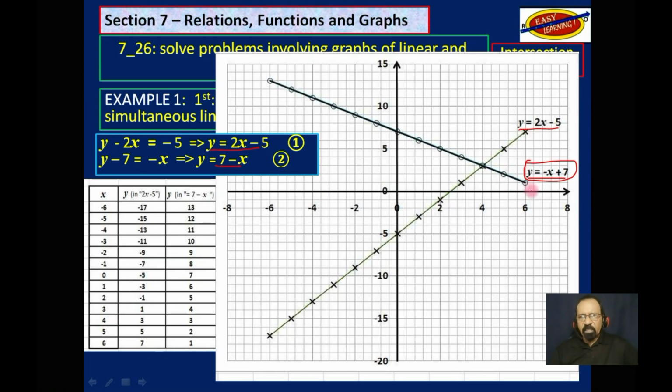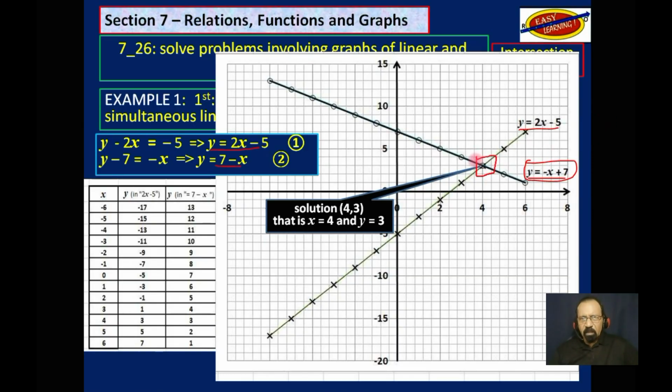So what is the answer? The answer is this point here, which is 4 on the x-axis and 3 on the y-axis. (4, 3). So that's the answer to those two simultaneous linear equations.